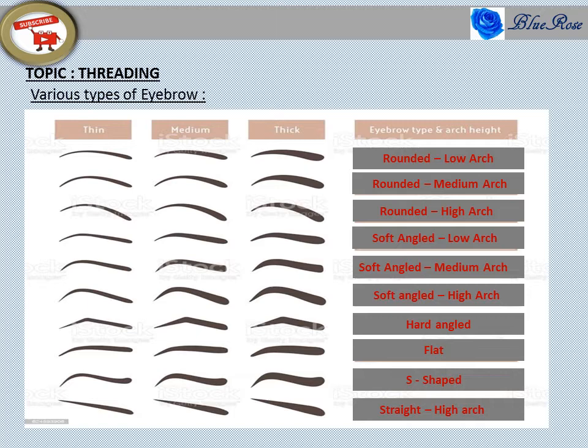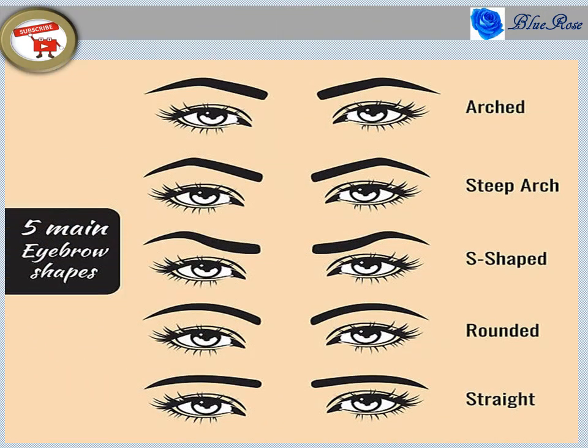In the next slide, I have given 5 main eyebrow shapes. We should remember these 5, and that is sufficient: arched, steep arch, S shape, round, and straight. Here also, with respect to face and age, we give thin, thick or medium, and then make the eyebrow shapes.